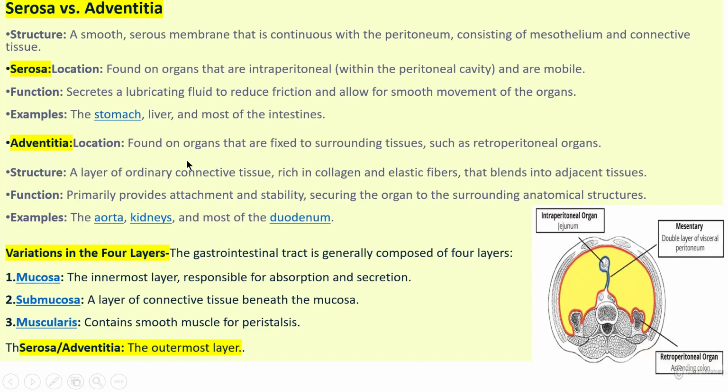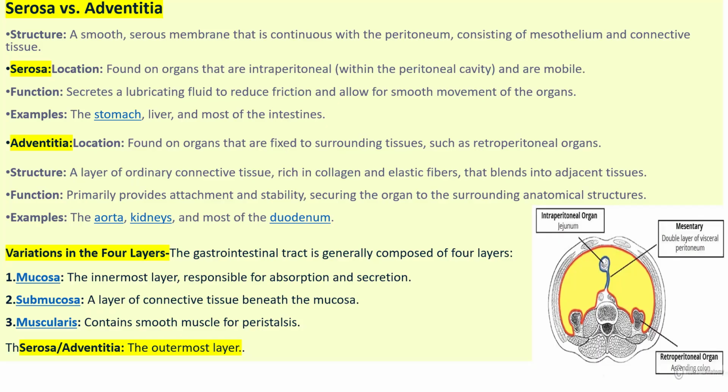Now, adventitia. Location: it is found on organs that are fixed to surrounding tissue, called retroperitoneal organs. Adventitia is a layer of ordinary connective tissue rich in collagen and elastin fibers. Retroperitoneal organs are fixed in position, covered with a layer of connective tissue that blends into adjacent tissue.